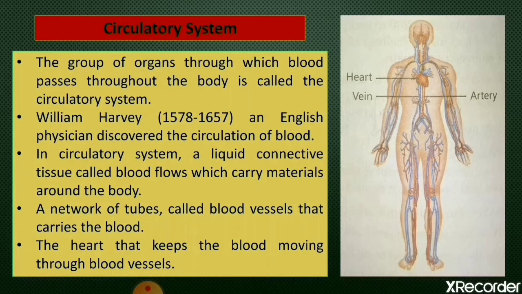And one more thing is there, that is blood. So blood is the connective tissue. Blood is a liquid connective tissue which flows throughout our body and carries materials around the body. Means blood is that connective tissue which carries the materials which have to be transported throughout the body.